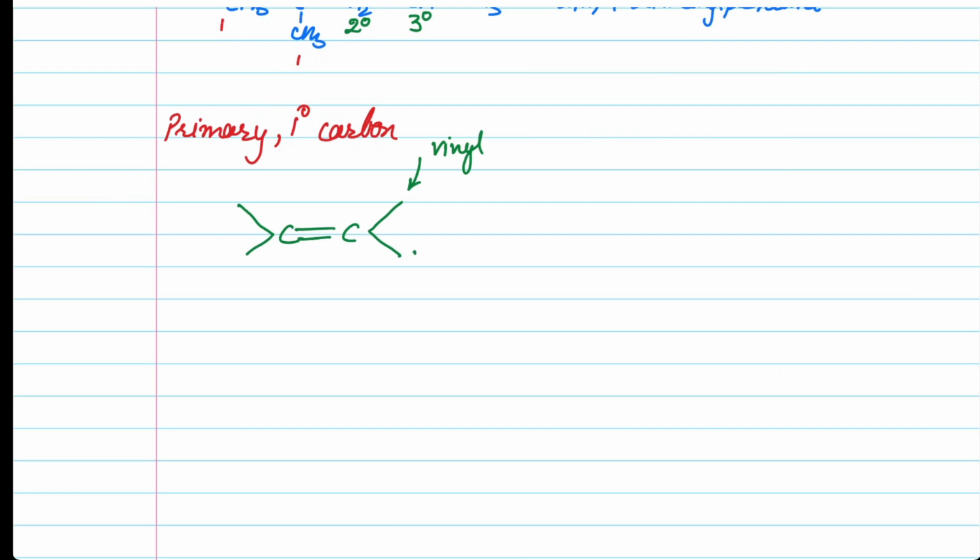Now, if we have another carbon attached to the vinyl position and we have a group attached here, this position is called the allyl position. So this is what we have as allyl halide or allyl alcohol.